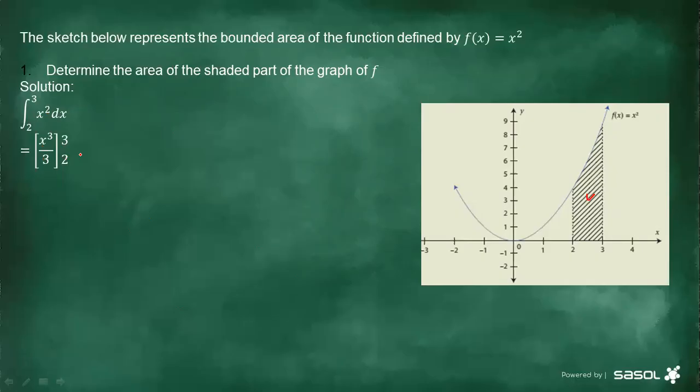After that, the third step, you start substituting with the upper limit. You can see where you see x, you just put 3, minus the lower limit, which is 2. Then you press your calculator, and that is going to give us 6,333 units squared. So that is the area of this shaded part. All right.